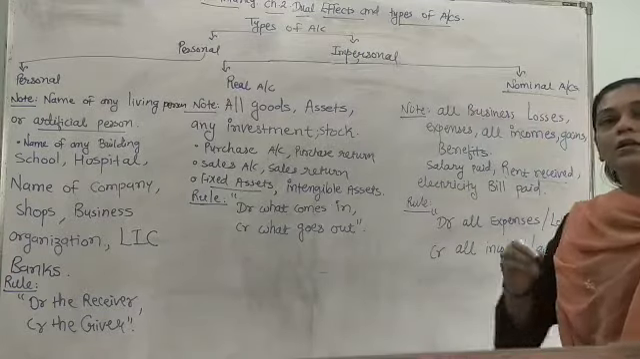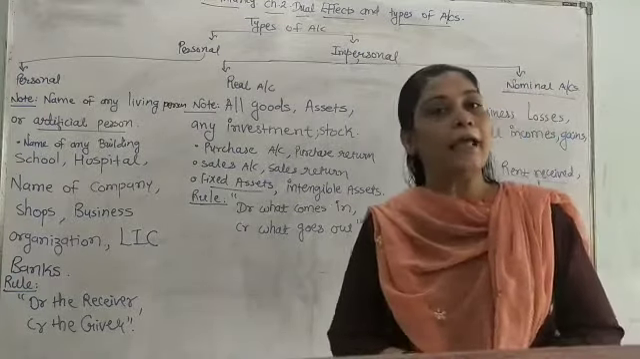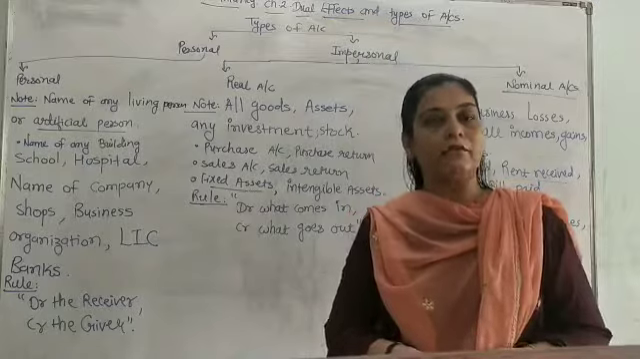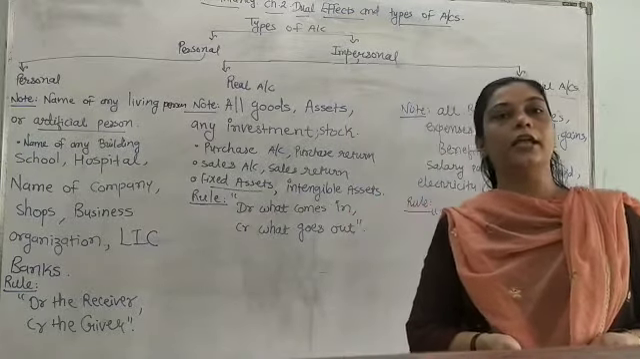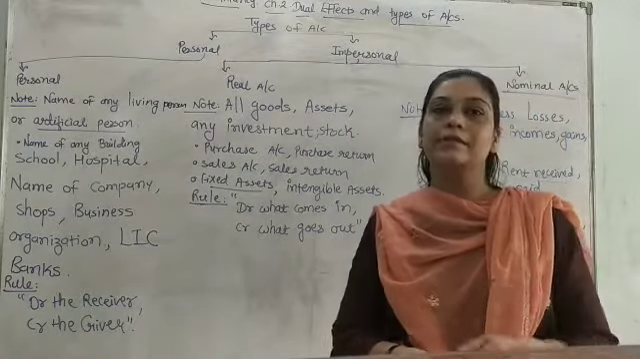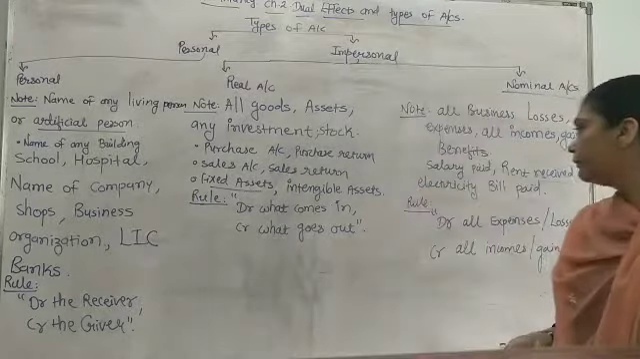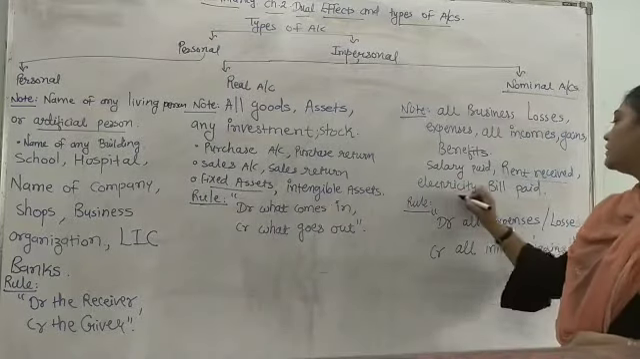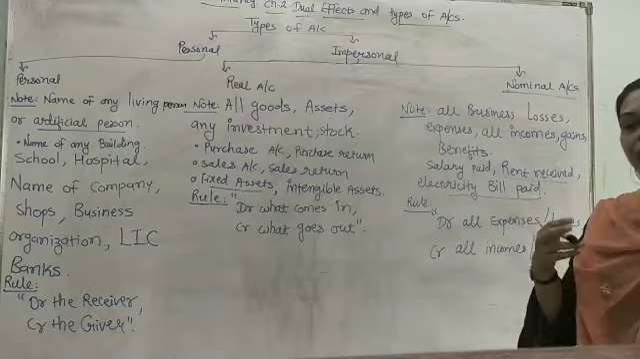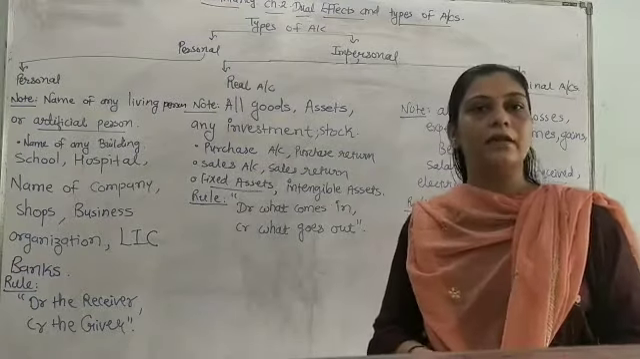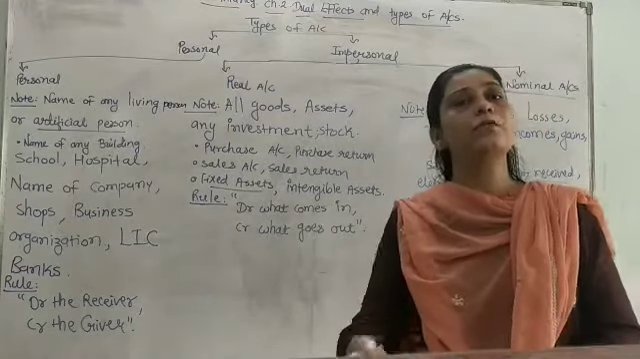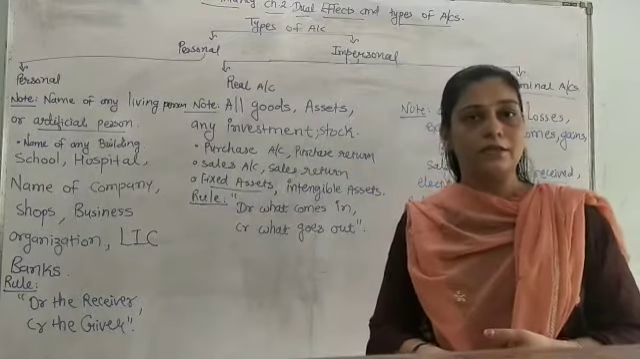Rent received, if the word received is there, it means an income. So rent received, which category will it go to? That is an income. So we consider it in nominal account. Then electricity bill paid. When we make the payment of the electricity bill, it's an expense of the business. There are so many expenses and losses of the business.